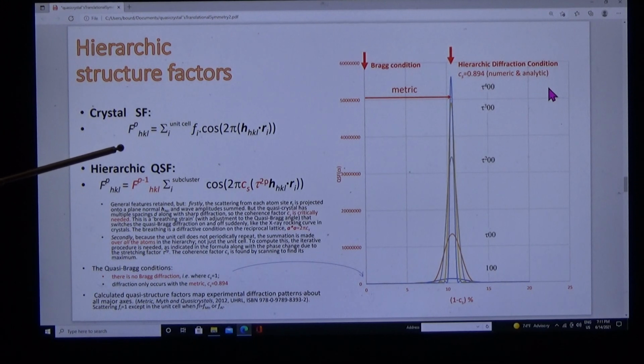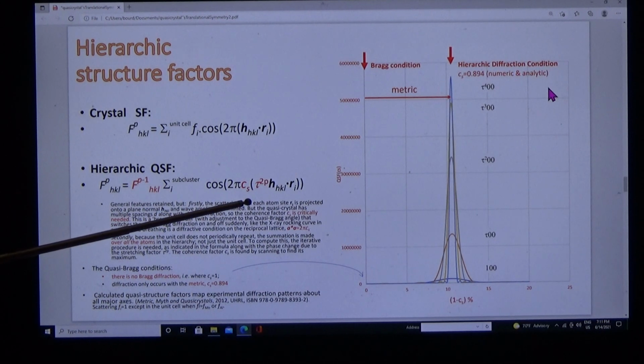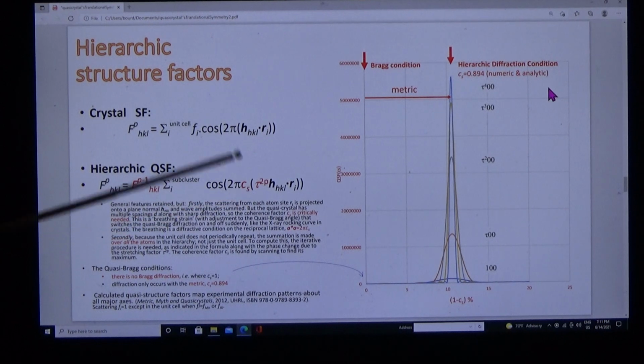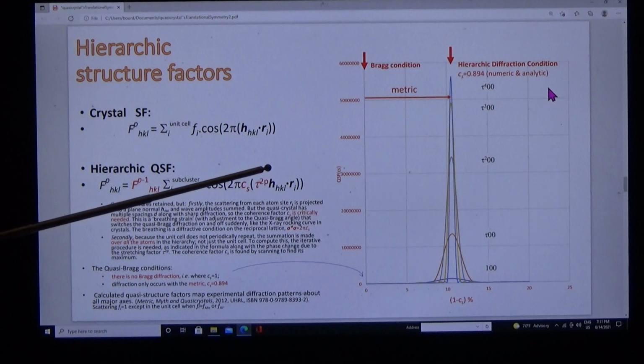In the quasi-crystal, we make two adjustments. Firstly, because we have multiple d-spacings, we include a coherence factor, which we're going to analyze in detail as we go along. Secondly, because our unit cell is not periodically repeating, we have to sum over the whole quasi-crystal, and we have to do it iteratively. The QSF for a supercluster order P is equal to the QSF order P minus 1 multiplied by this function of the stretching factor.